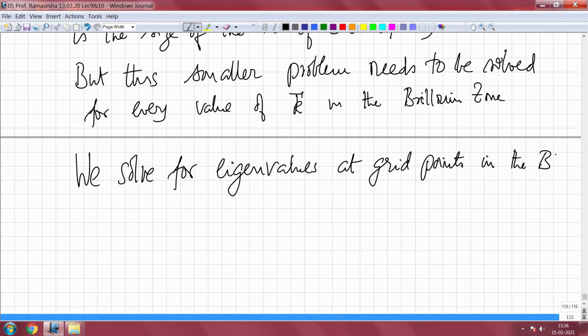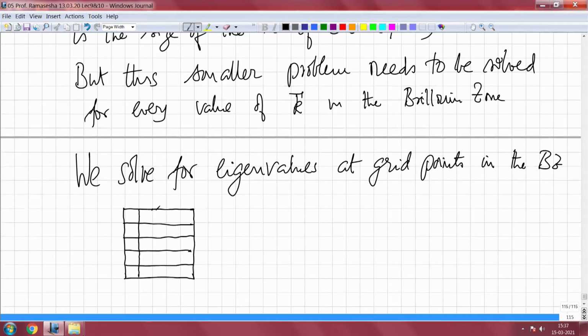So, for example, if the Brillouin zone is a square Brillouin zone, let us say, in this you can put a grid, say a 5 by 5 grid, and you can solve at the middle points of the grid.